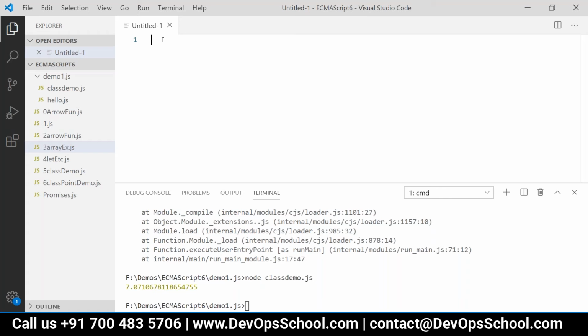We have to select only even numbers, filter them, and then find the square of each even number, and then find the sum of all the squares. We want the sum of squares of even numbers from that array. So you can start doing it.